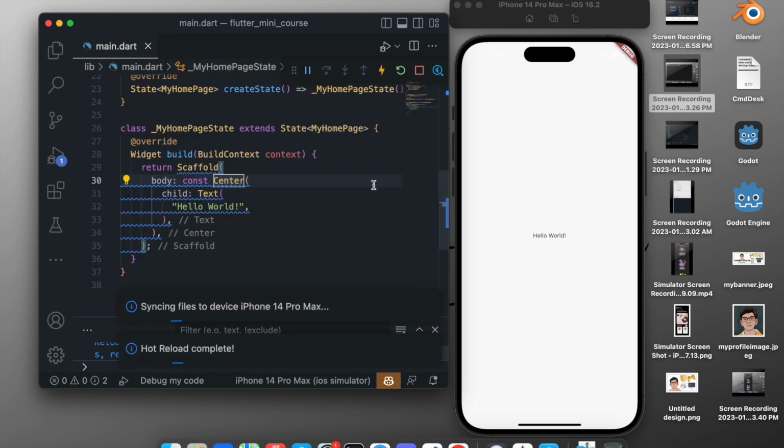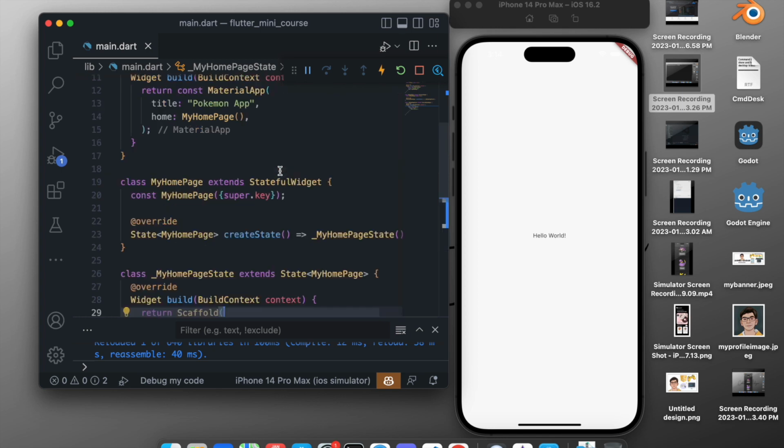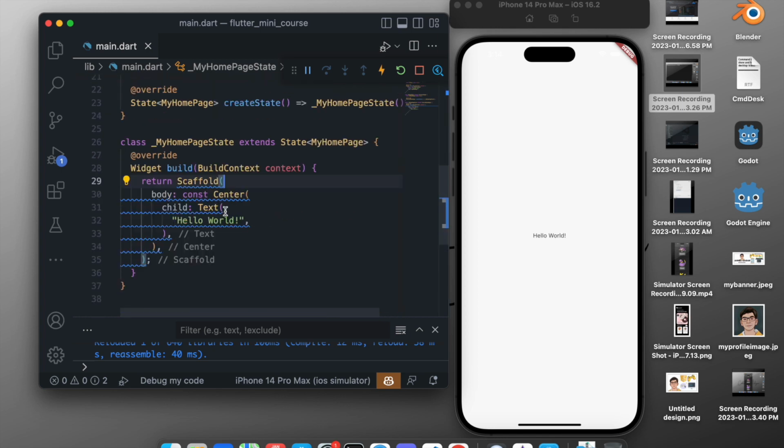And now if we save this, it has to just immediately change to a white background, and the hello world text is now looking very much prettier. And now we can style everything inside the Scaffold. So Scaffold basically allows us to use the benefits of the MaterialApp. So till now we were just returning an app, but were not using the benefits of the MaterialApp. So inside the Scaffold we are now using MaterialApp.